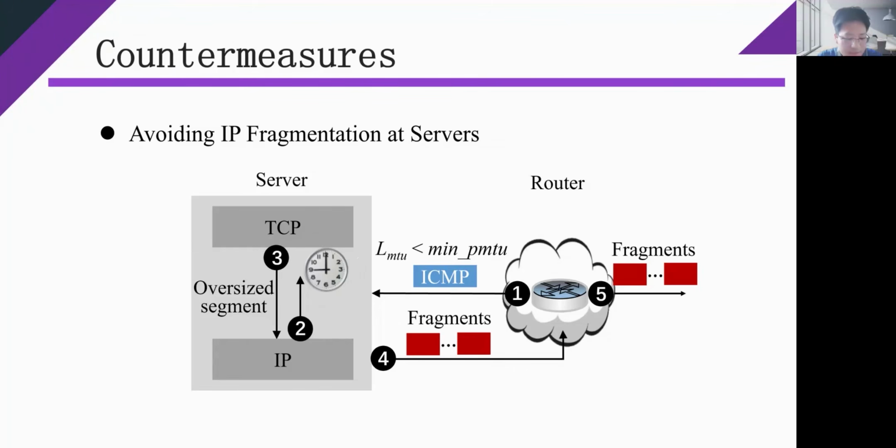Second, if attackers forge ICMP fragmentation needed messages embedded with protocol data that performs PMTUD, it is still challenging for the server to judge the legitimacy of the message. As a result, when such a message is received, the IP layer should actively pass the MTU information carried in the message to the TCP layer. Thus, the TCP layer can achieve strict synchronization of the path MTU value with the IP layer to avoid IP fragmentation.